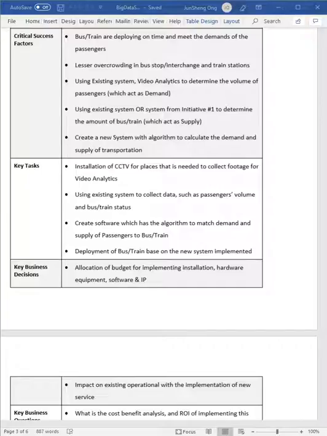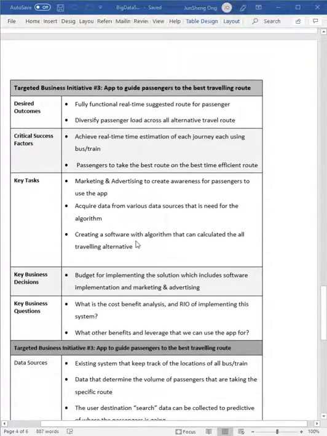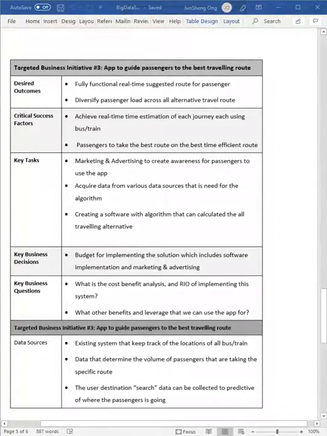So this is business initiative 2. Let's move on to business initiative 3. Now that we have maximized our operation side, we are looking towards maximizing the user side. We are looking forward to building an app. This app has to guide the passenger to their best traveling routes or even alternative routes.